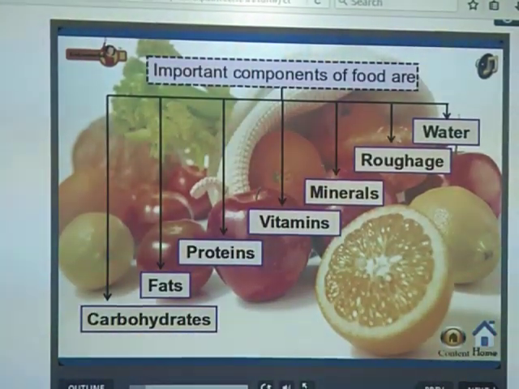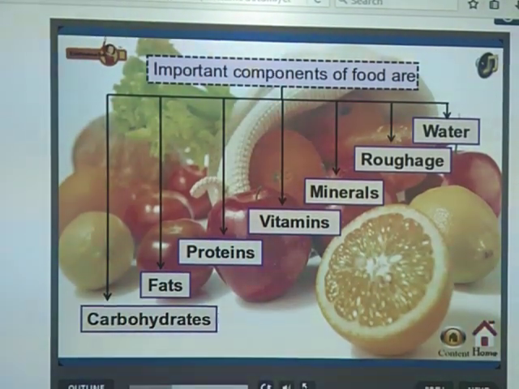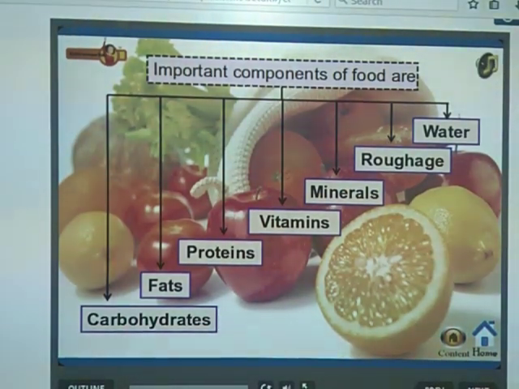See, what are the components of food which are present in our food items? These are the components present in our food: carbohydrates, fats, proteins, vitamins, minerals, roughage and water. So, these are the components present in the food that we have every day.